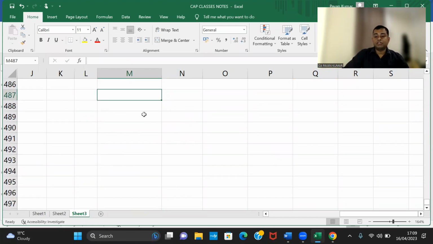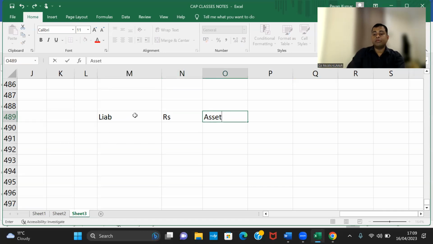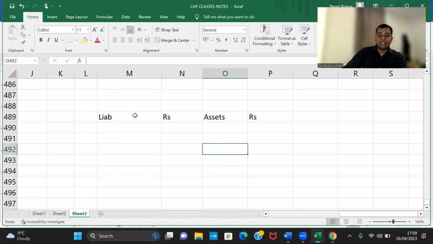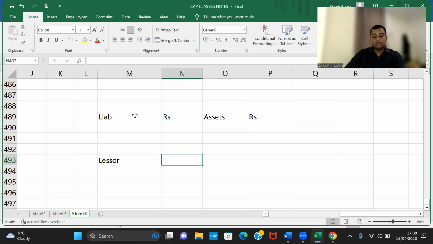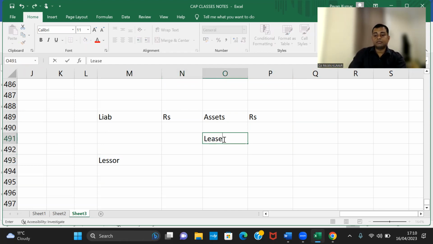So in your balance sheet, what happens? Here liabilities rupees, assets rupees. Here lessor is one liability. Here lease asset.